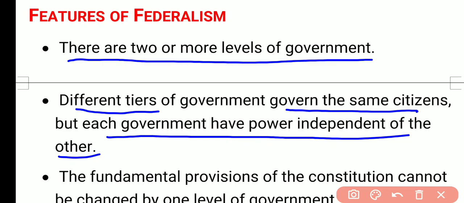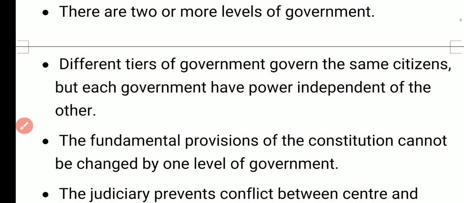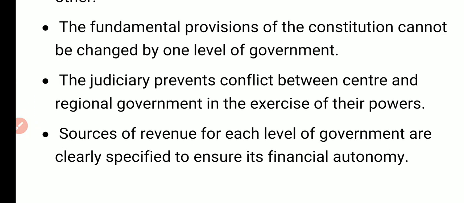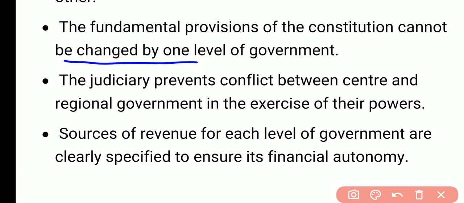We are under the local government too. So different tiers of government govern the same citizens, but all the tiers have their own specified powers. The fundamental provisions of the constitution cannot be changed by one level of the government. Third feature ये होता है.